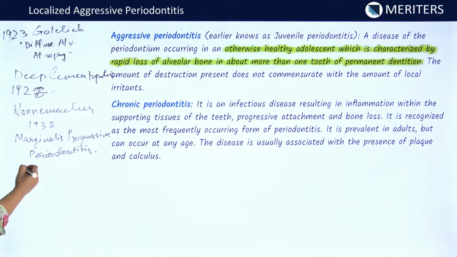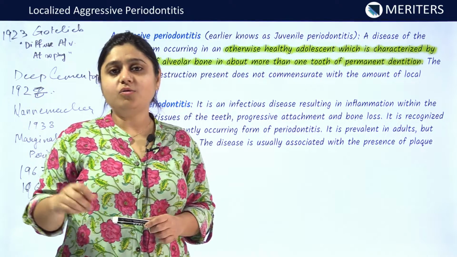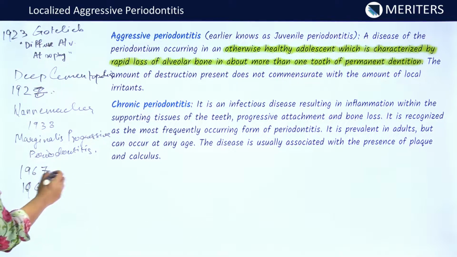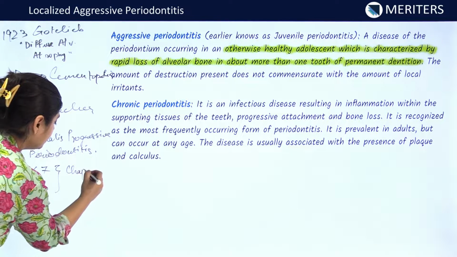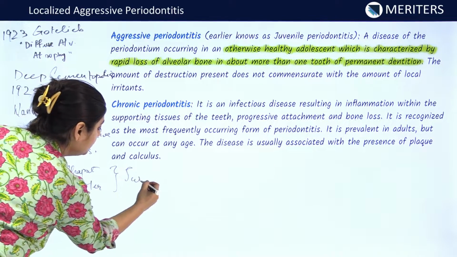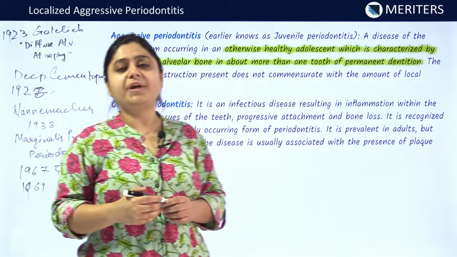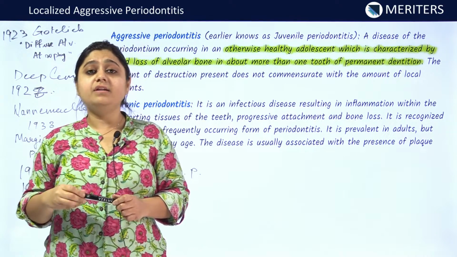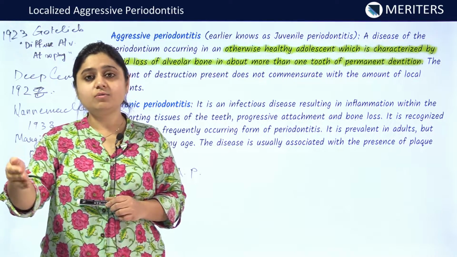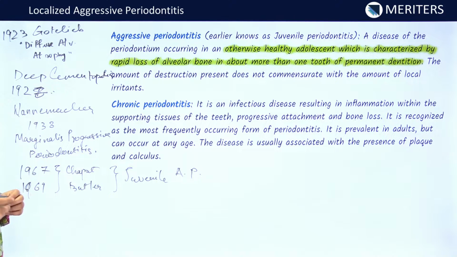Now, in 1967 and 1969, Butler and Chaput coined the term localized aggressive periodontitis. Chaput and Butler coined the term juvenile aggressive periodontitis. Why juvenile aggressive periodontitis? Because it affects the individuals of younger age group, individuals who are less than 30 years of age. So, the term juvenile aggressive periodontitis came into existence.